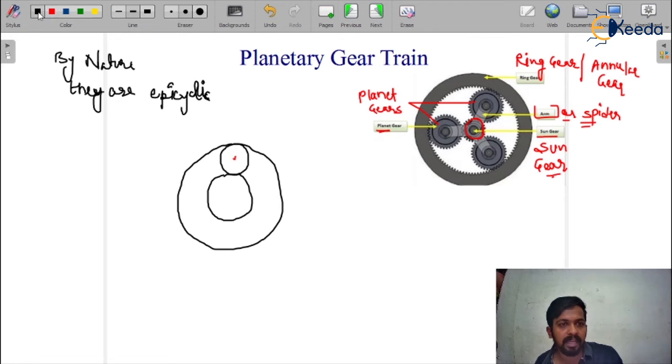The number of pinions is more than one, and they all have the spider. This is the spider, which is connected to the shaft of the sun gear. It is rotated about the shaft of the sun gear, and this is the sun gear, this is the pinion, and this is the ring gear.